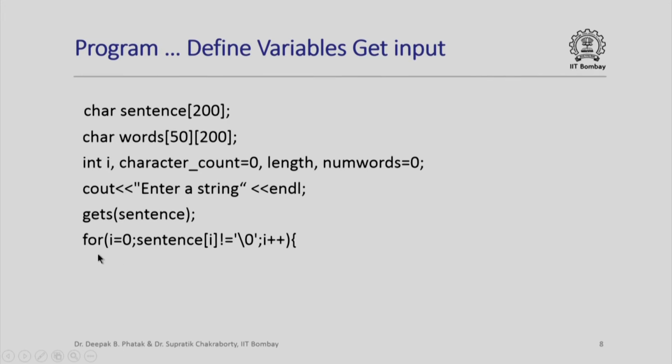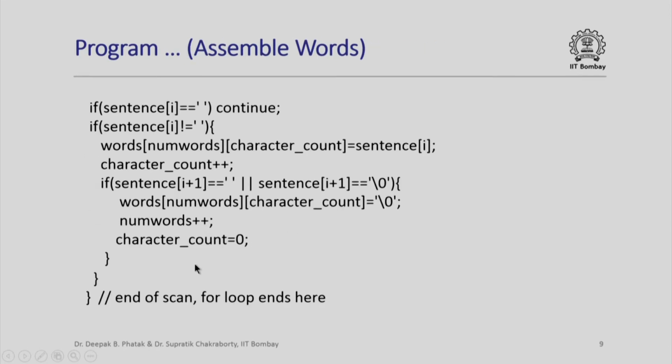So, this is the major outer scan through which I propose to assemble all words. For i equal to 0, sentence[i] not equal to \0. Notice that I need not even bother to find the length of this sentence, because I have to scan the complete sentence till the \0 character is encountered. Please note that once I go inside this loop, at any point in time I will be looking at the ith character of the sentence. Let us see what I do with the ith character.